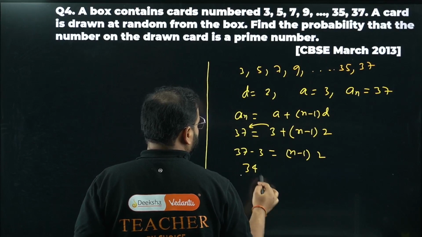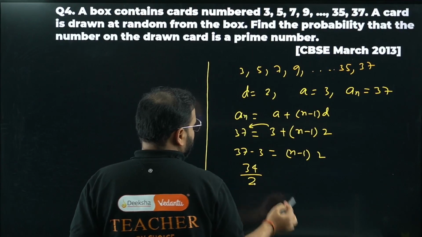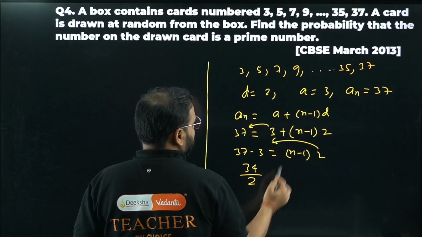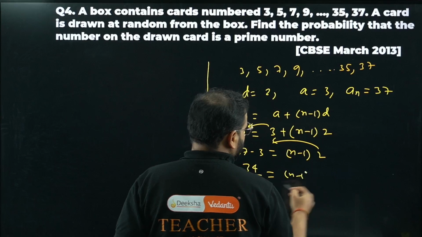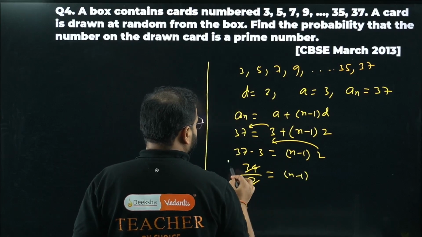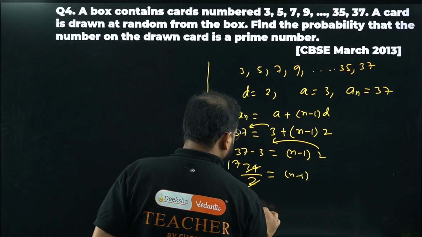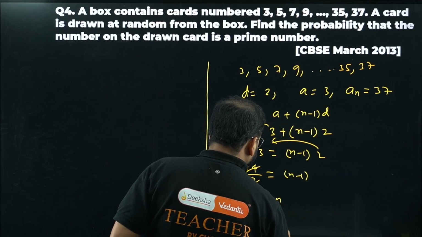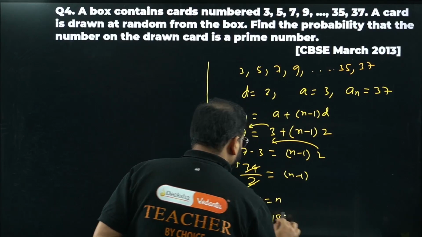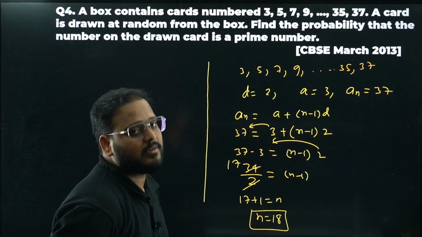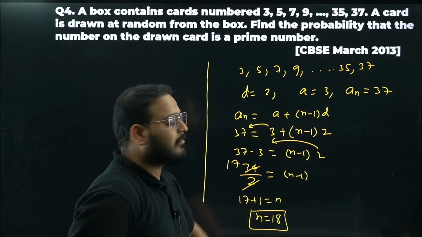This value is 34 over here. Divide this by 2 on this side, equals n minus 1. This is coming as 17. So 17 plus 1 equals n. So n is equal to 18. So the total number of outcomes is what? Total number of sample spaces we have is 18.